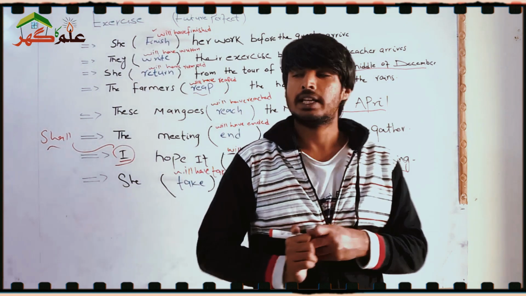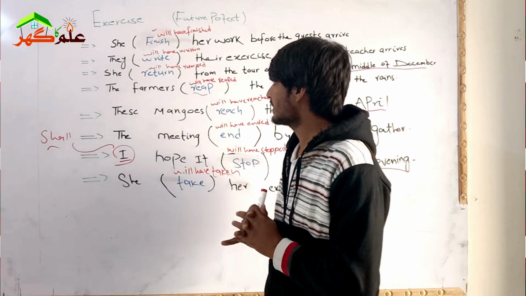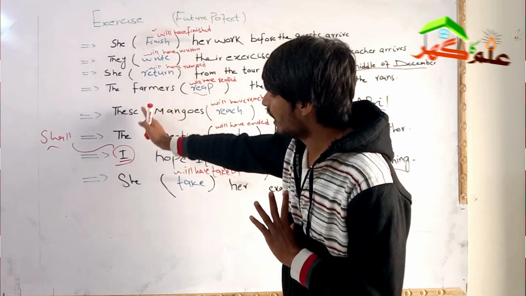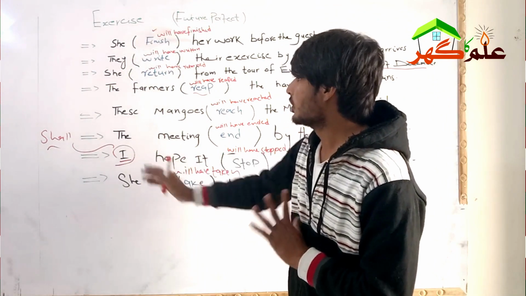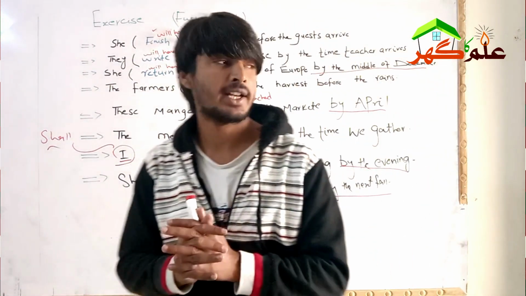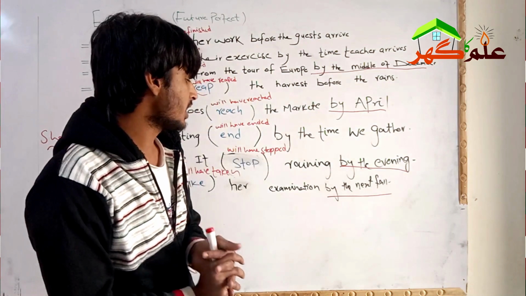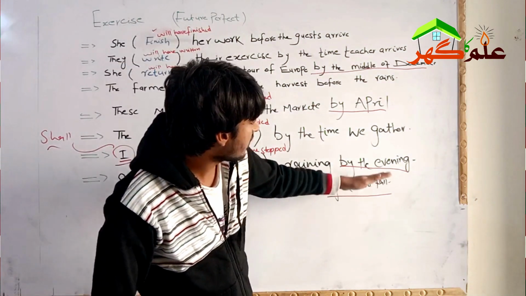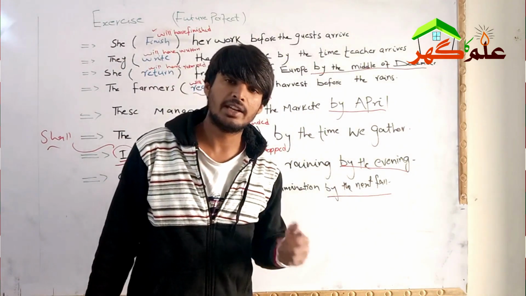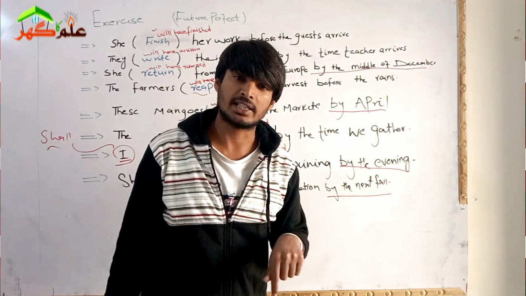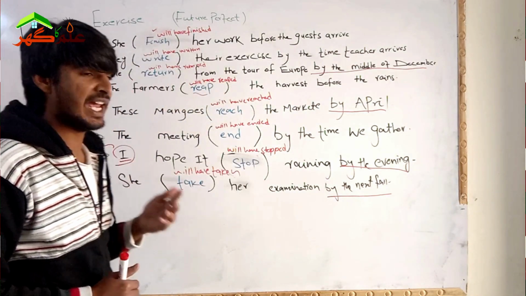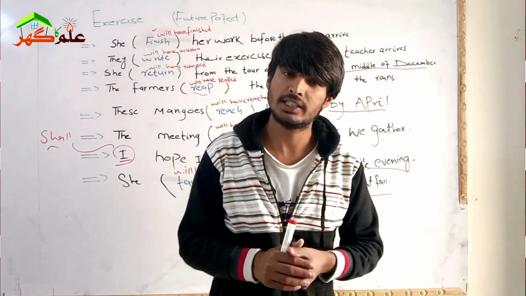So dear, this is all about the exercise. You have to use future perfect tense in all the sentences. I have already told you the indicators of the future perfect tense: phrases like by the next month, by the beginning, by April, by the middle of summer. We will use will have or shall have plus the third form.